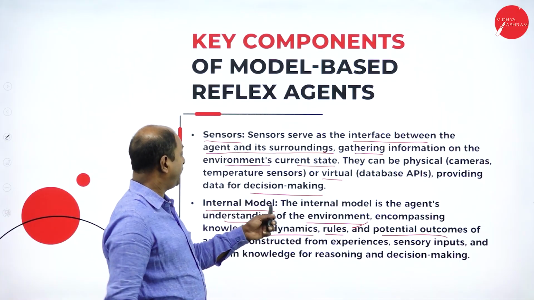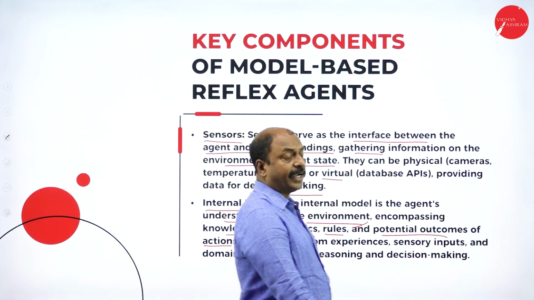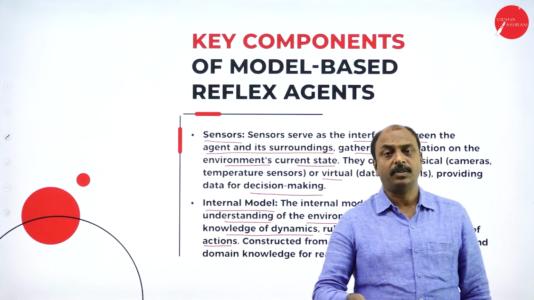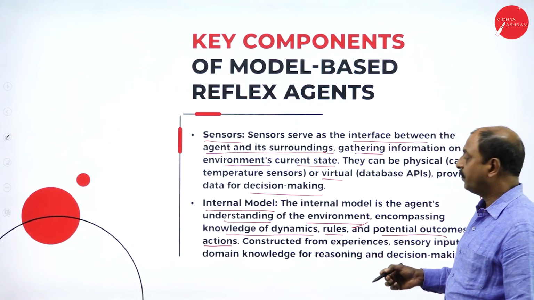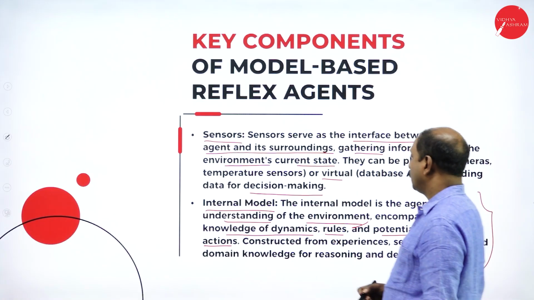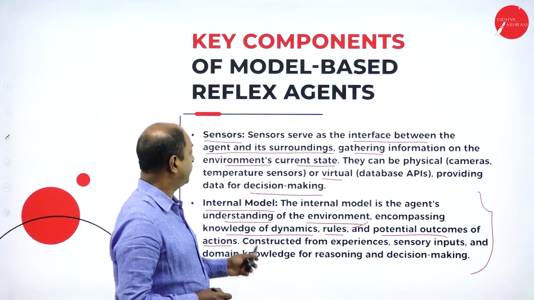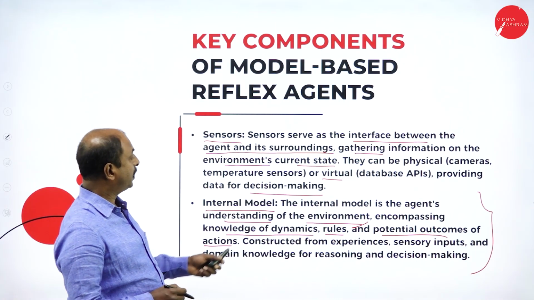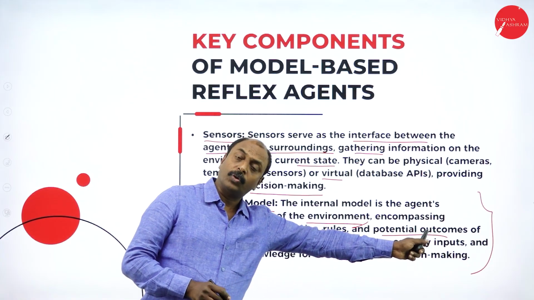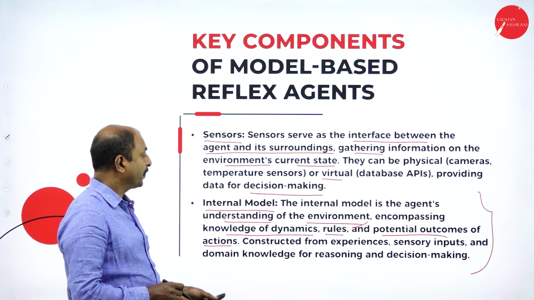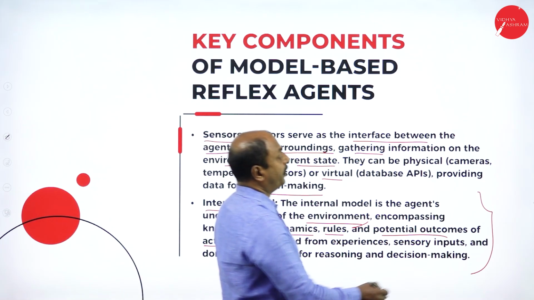So what is the internal model? As we know, the agent works based on the model. So the model is built based on different types of environment. One is by understanding the environment, and also the knowledge of dynamics, the knowledge of the rules and potential outcomes of different inputs, and also based on different rules.